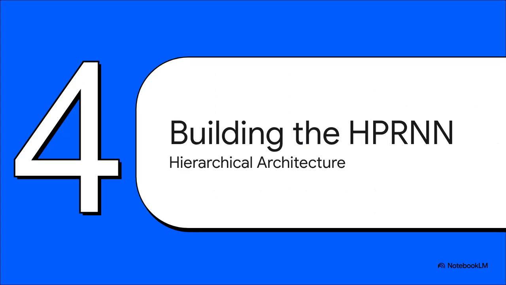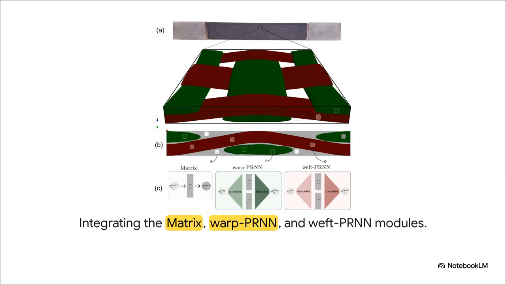Part 4. Building the hierarchical PRNN. Now, while the PRNN works great for a single-scale transition, woven composites actually require a 3-scale response. Let's see how they build this up to the mesoscale. To address the incredibly complex architecture of woven composites, the researchers developed the hierarchical PRNN, or HPRNN.